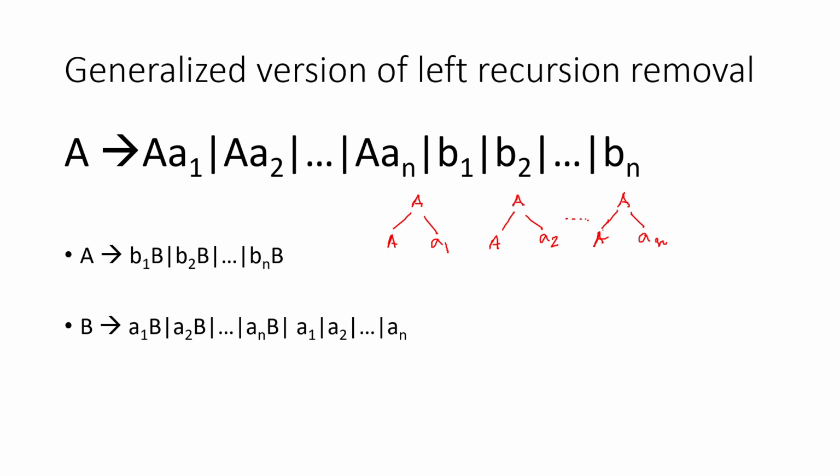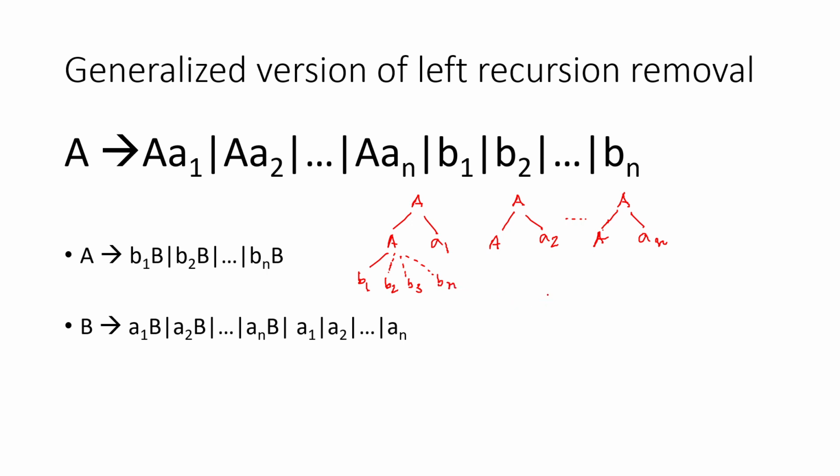That means one thing is clear, one thing is sure, that before, whatever, A is generating B1 or B2 or Bn, that means this A can generate B1, also can generate B2, also can generate B3, also can generate Bn.